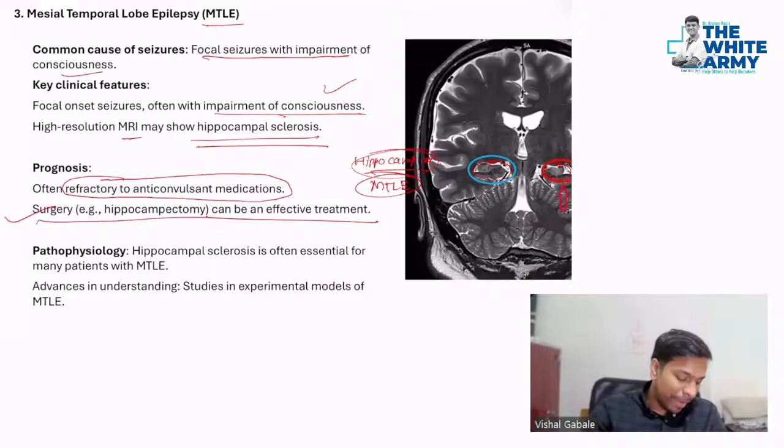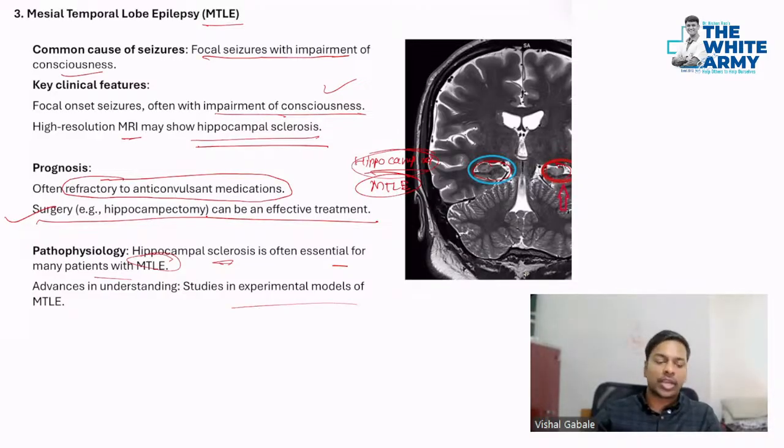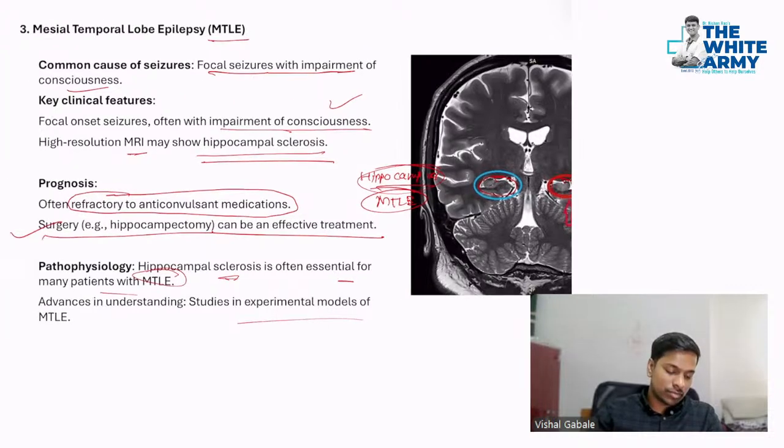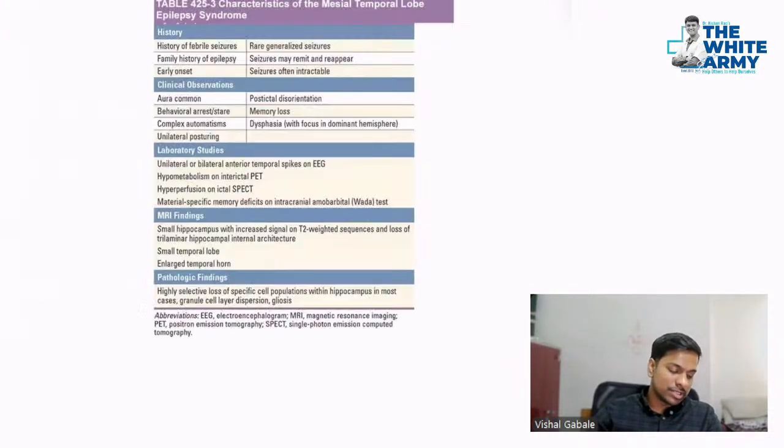Okay. Then pathophysiology, as I said, hippocampal sclerosis is often essential for many patients with MTLE, and it's still under study. Now, this is one more chart that's given in Harrison about the MTLE. The same thing as we just discussed.